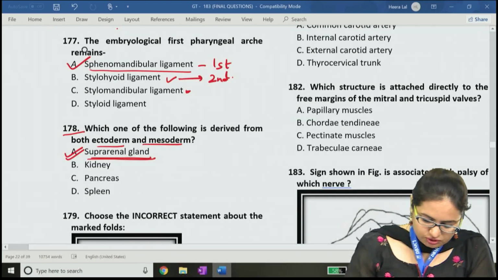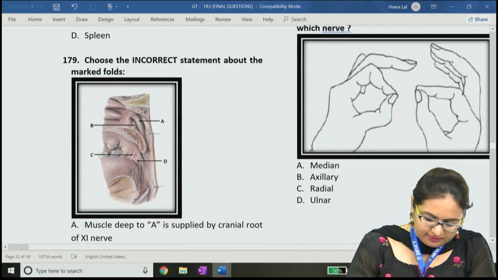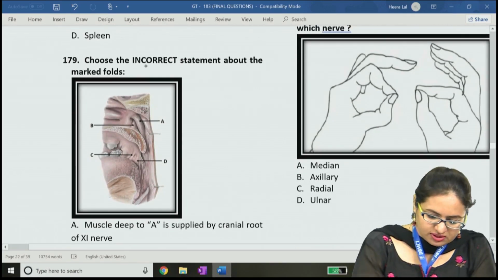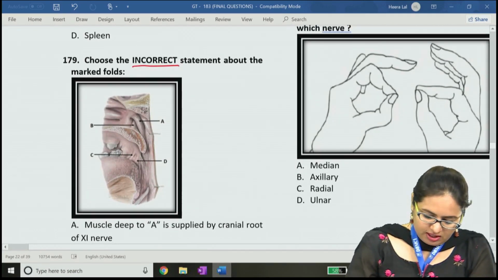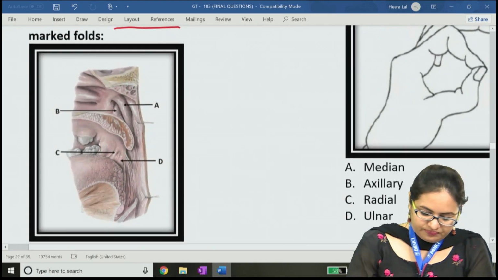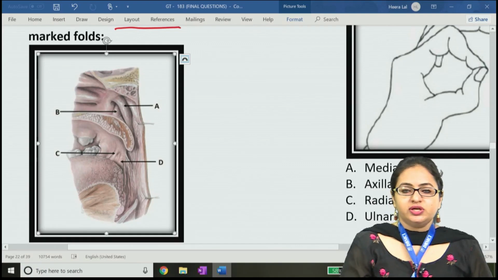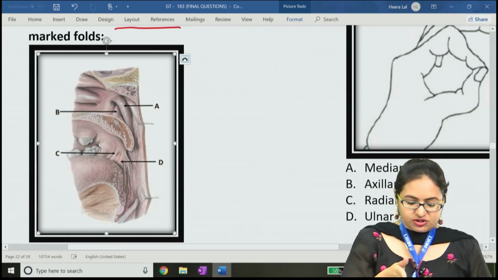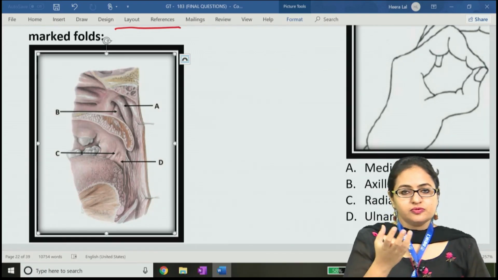We come to the next question, question number 179. In this we have to choose the incorrect statement about the marked folds. If we see over here, this picture is showing the sagittal section of the head and neck, and it is focusing towards the posterior portion.